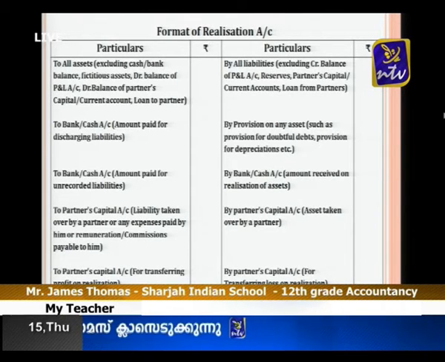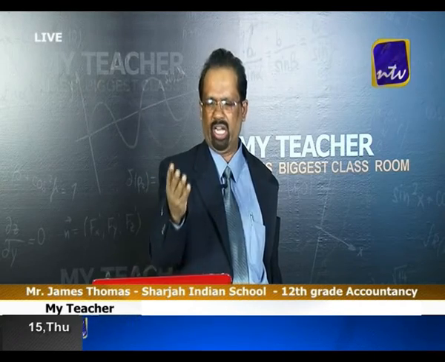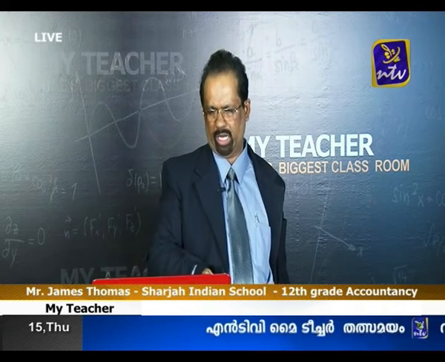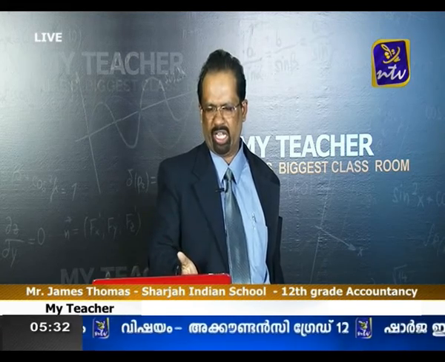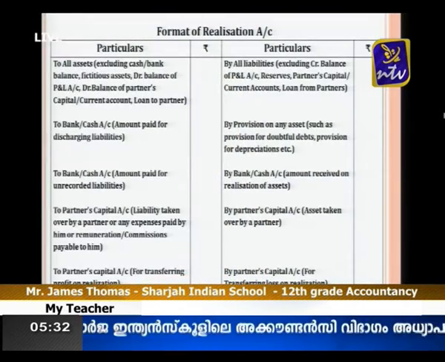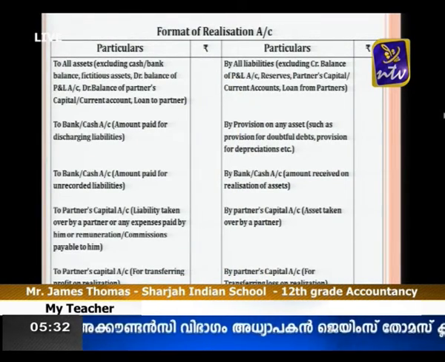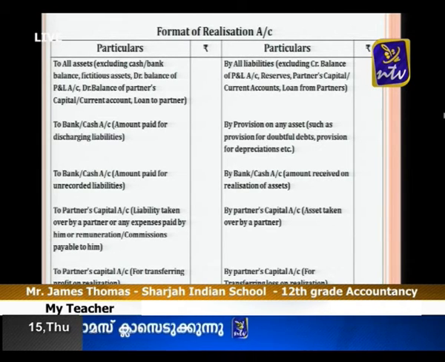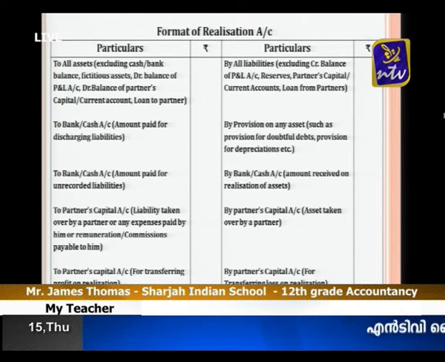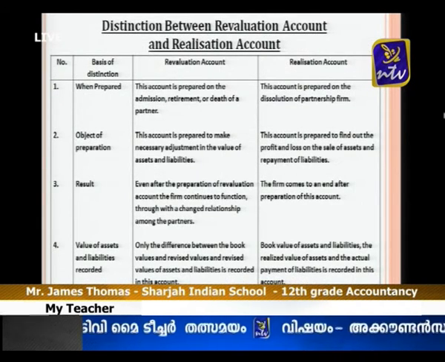Now, just like unrecorded assets, the journal entry is cash account debit to realization account, which means we post it on the credit side of the realization account. Afterwards, after preparing this realization account, the next procedure is to take out the difference. If the credit total is more than the debit total, it is a profit, and vice versa it is a loss. If it is a loss, we transfer it to the partners' capital account debit side, and if it is a profit, we transfer it to the partners' capital account credit side.